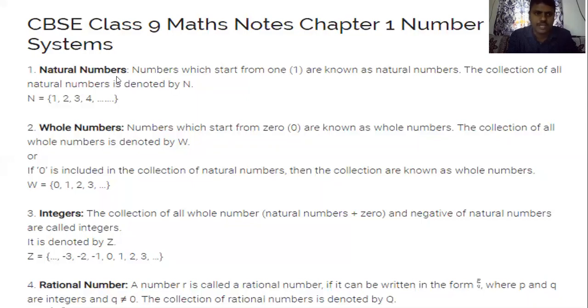Natural numbers. Numbers which start from 1 are known as natural numbers. The collection of all natural numbers is denoted by N.